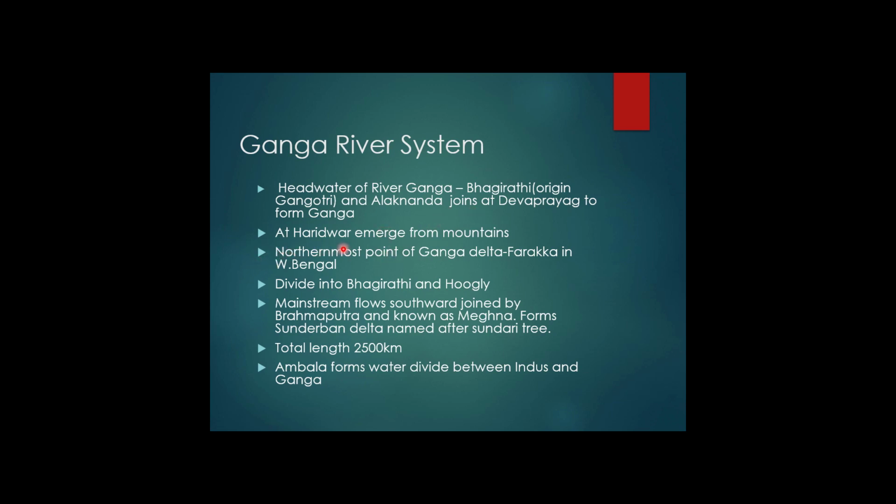At Haridwar, the Ganga river emerges from the mountainous area into the plain. The Ganga is joined by many tributaries from the Himalaya, and a few of them are major rivers like Yamuna, Ghagra, Gandak and Kosi. These are the main tributaries of the Ganga.